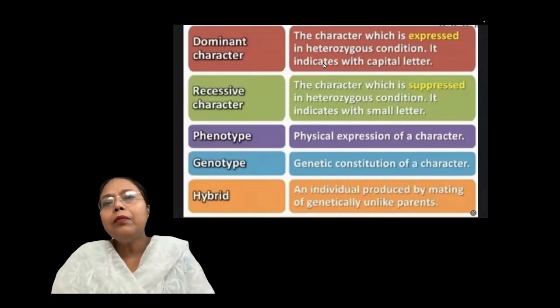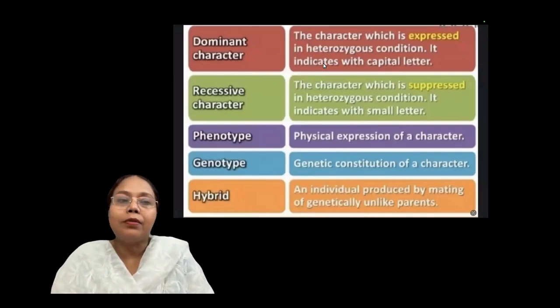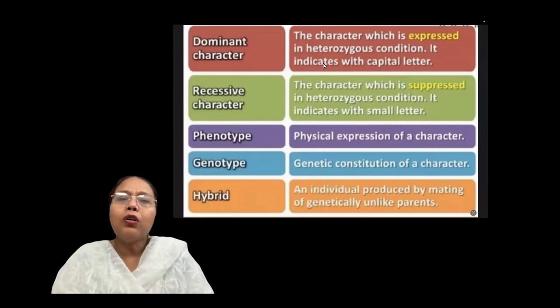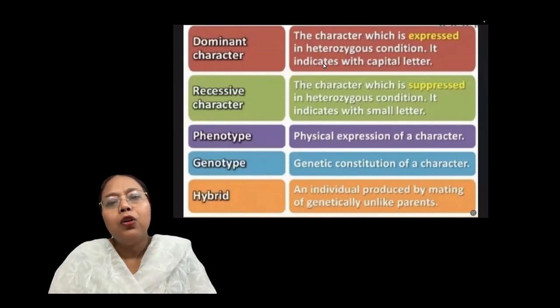Actually, this time I'm explaining some related important terms that are being used in this chapter. Dominating character: when you cross two different parents having a pair of characters, for example, tall plant cross with the dwarf plant.